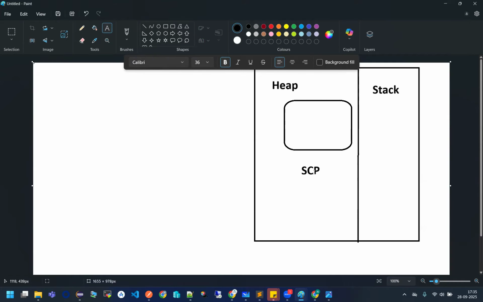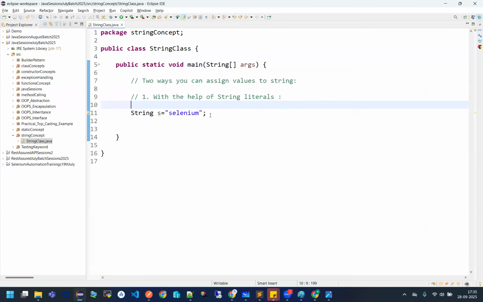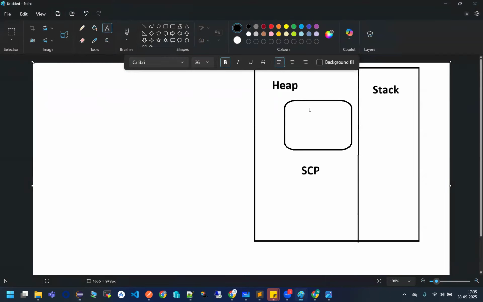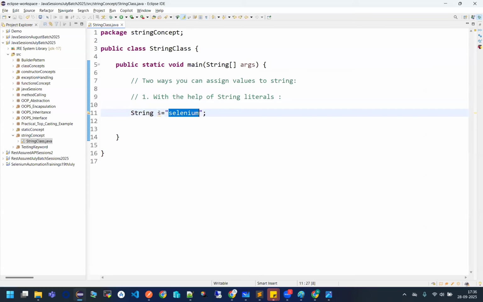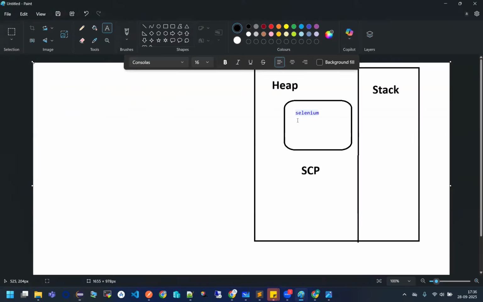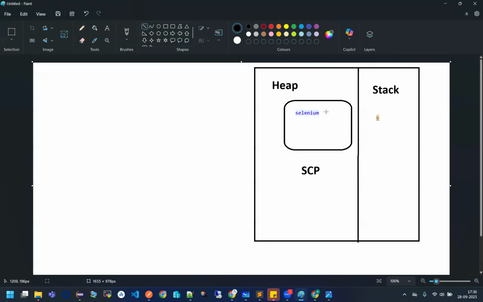So if someone asks you where your string values are stored when you store your literals, you will say that my values are stored in the string constant pool. So your Selenium will be stored somewhere here. Perfect. But with which reference will the Selenium be referred? It will be referred by S only. But where will that S be stored? In your stack. A stack memory always takes your reference variable, and it is pointing to this one. So S is pointing to your Selenium inside the string constant pool.